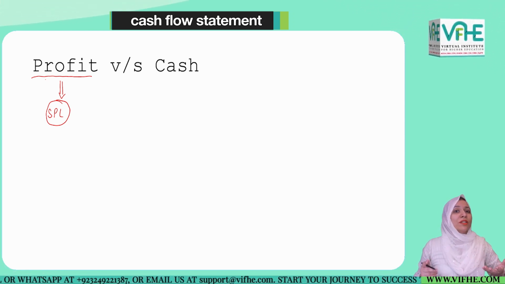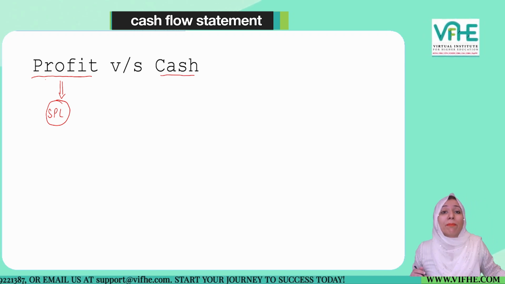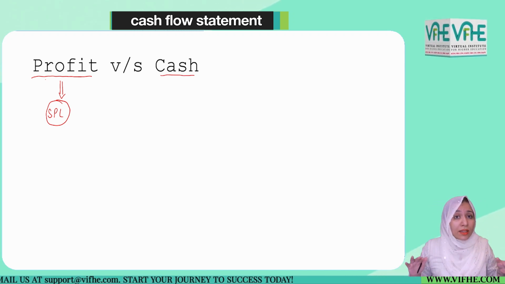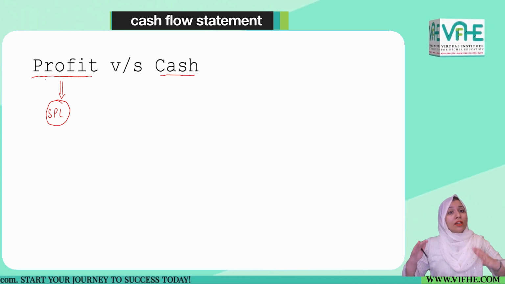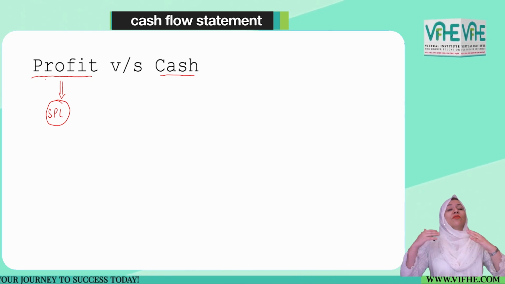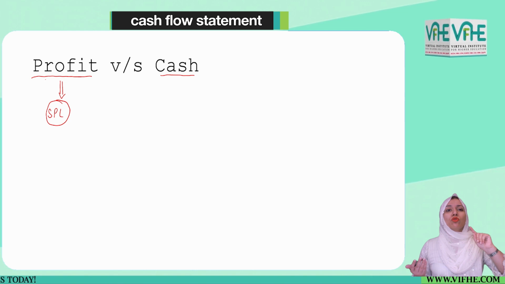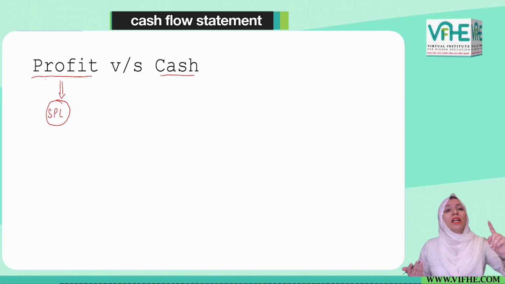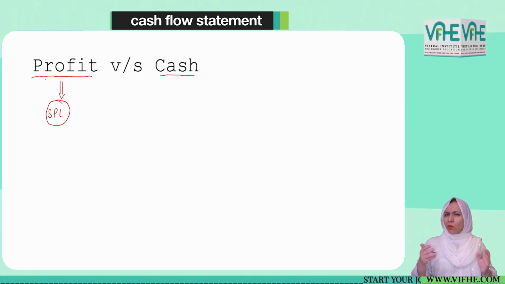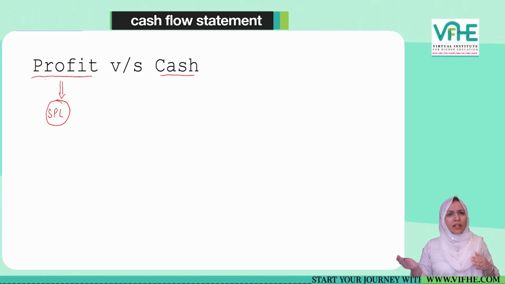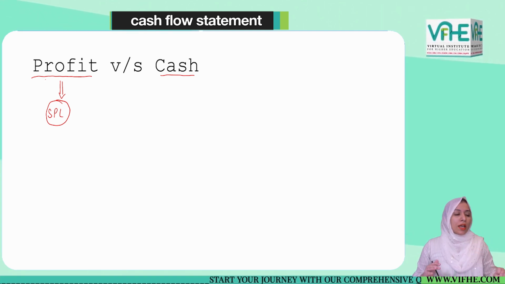but when it comes to companies, it is not just the profit on which we have to put stress, we will also be considering the cash position of the company. Though I wouldn't say that profit calculation is not important, it is very important as far as all types of businesses are concerned, but companies will also be considering the cash situation. But what is the difference between profit and cash? Are they not the same thing? And the answer is no.